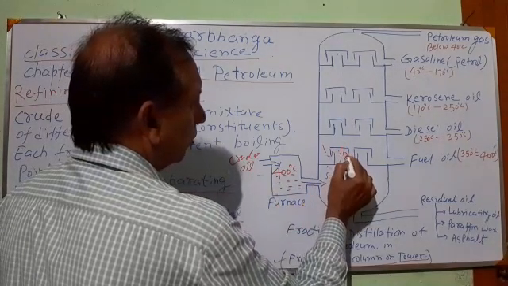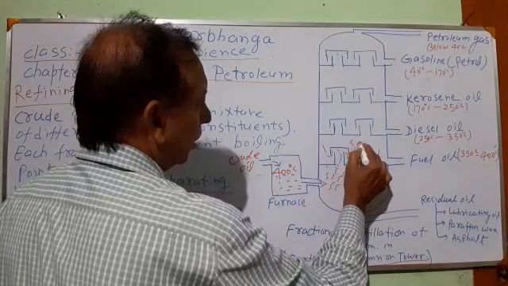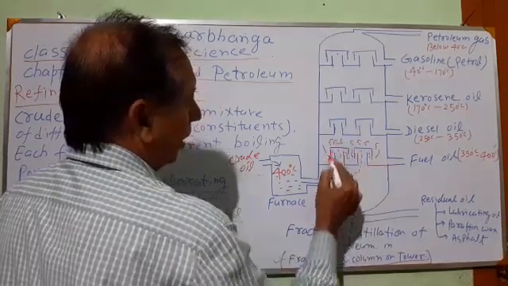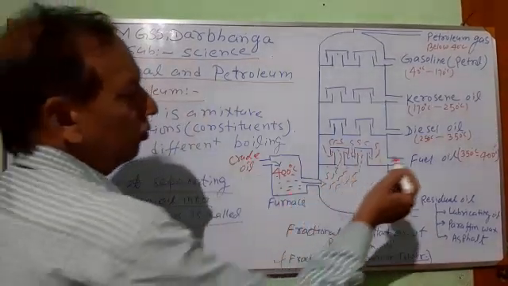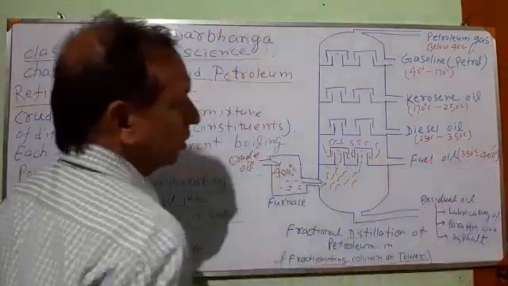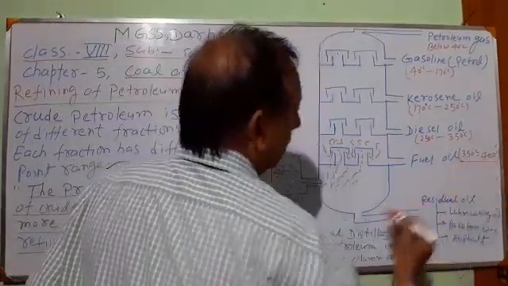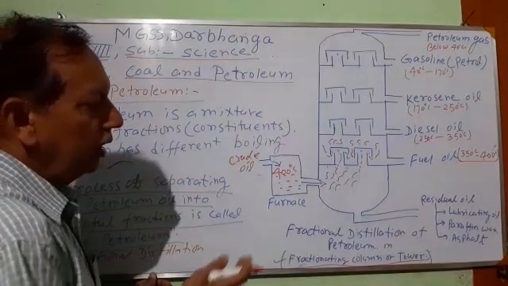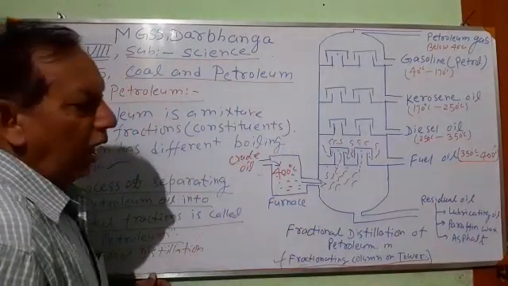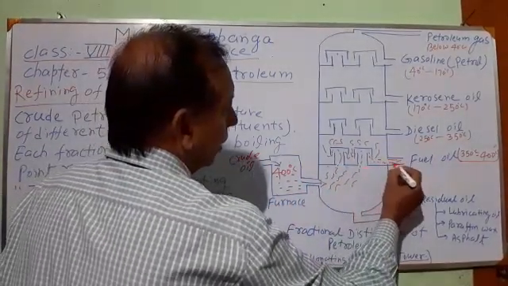Some fractions have a boiling point below 400 degrees Celsius. Those fractions whose boiling point range lies between 350 and 400 degrees Celsius condense and take the form of liquid, and that is collected here.